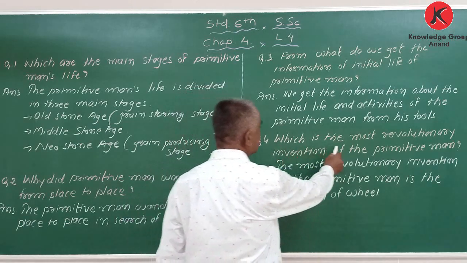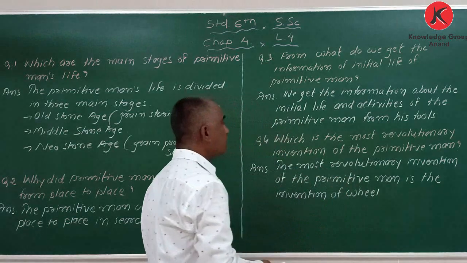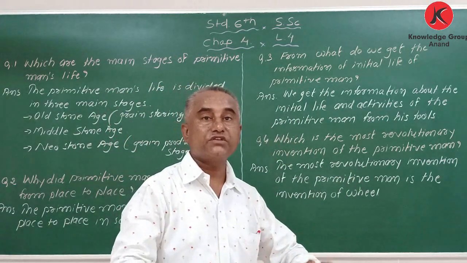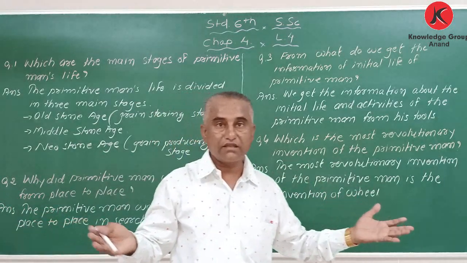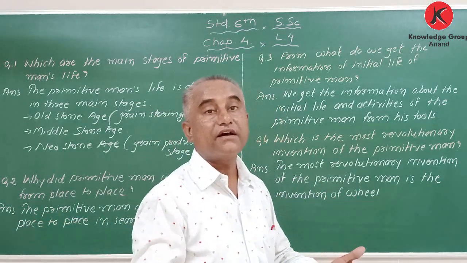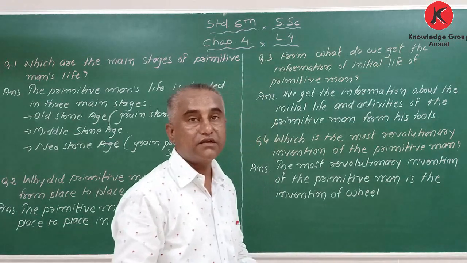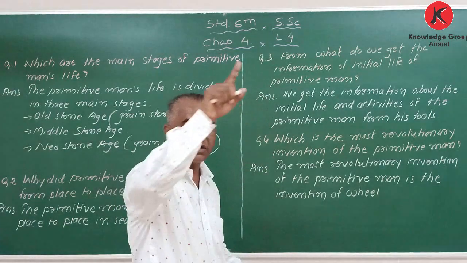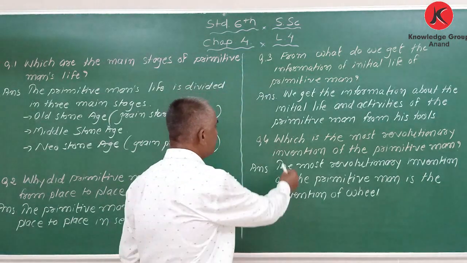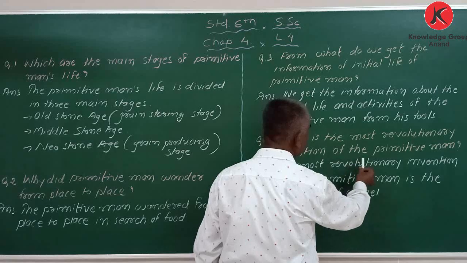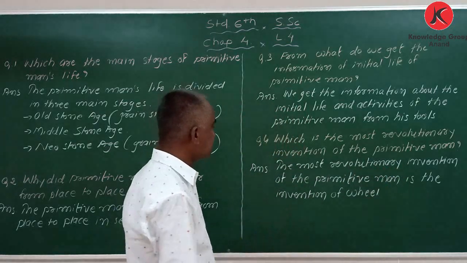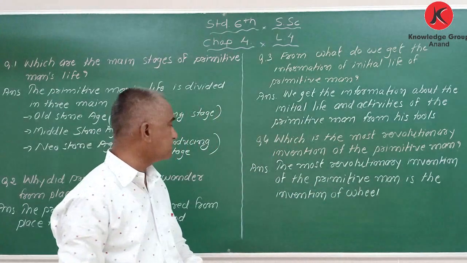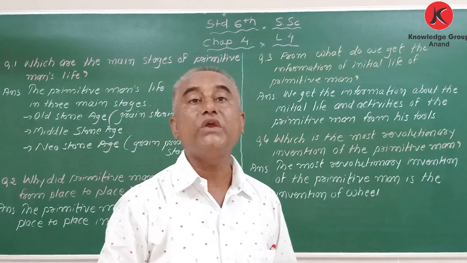Next one: which is the most revolutionary invention of the primitive man? Revolutionary means to change. Which thing changed the early life of primitive man? My dear student, it was the invention of the wheel. So the answer is: the most revolutionary invention of the primitive man is the invention of the wheel.